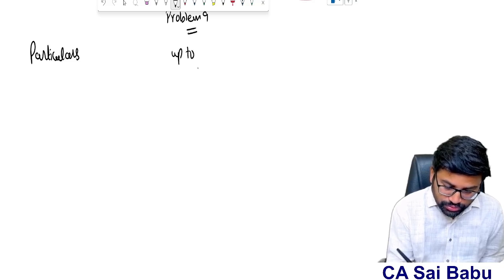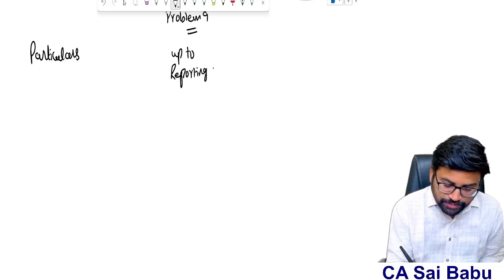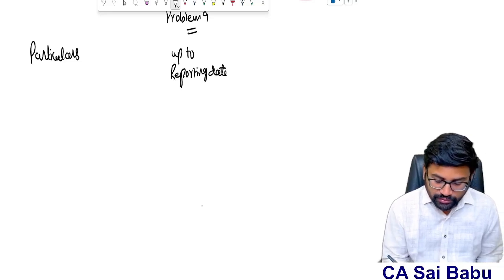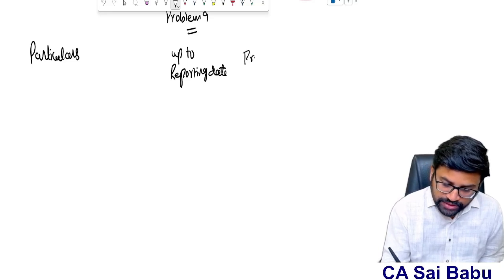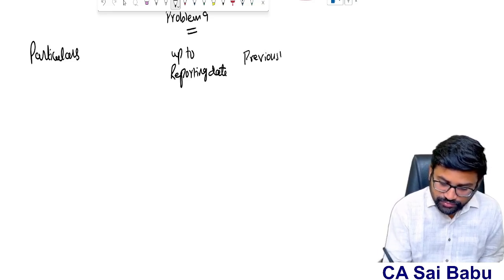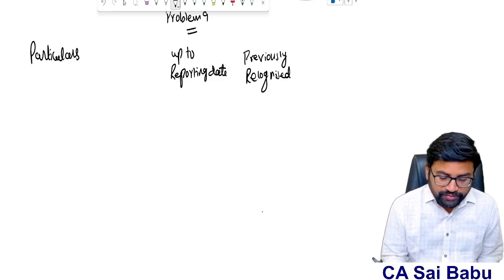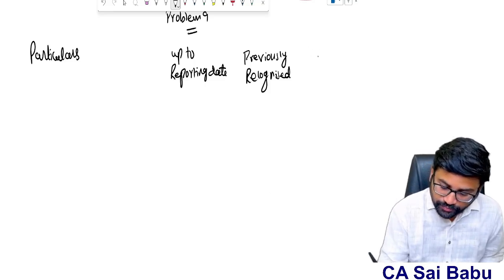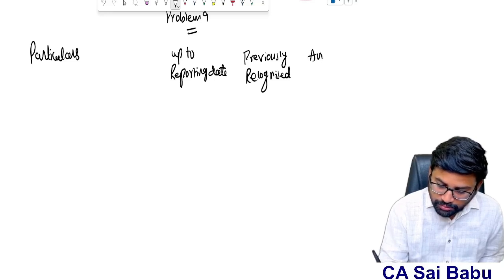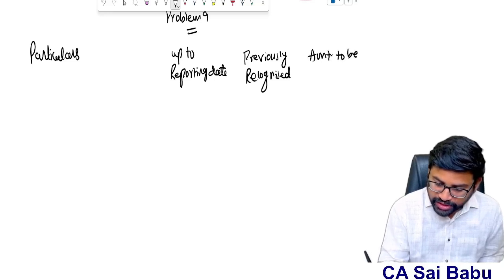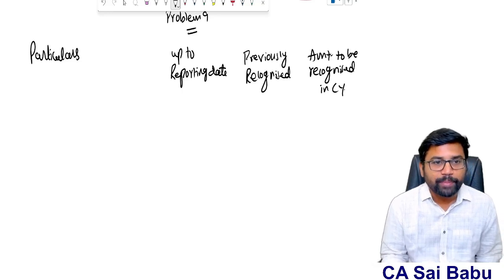So up to reporting date, that means balance sheet date, one column. Previously recognized, one column. Amount to be recognized in current year. Okay, like this I have opened 3 columns.